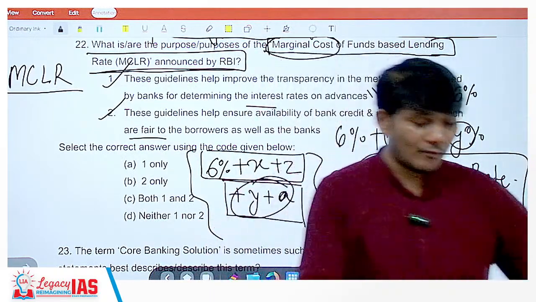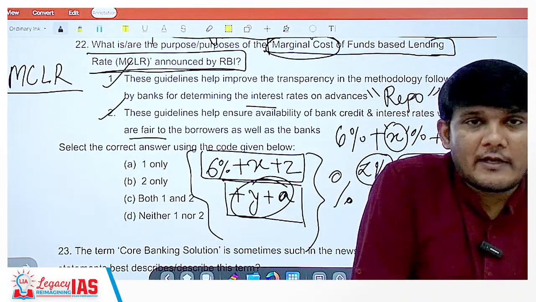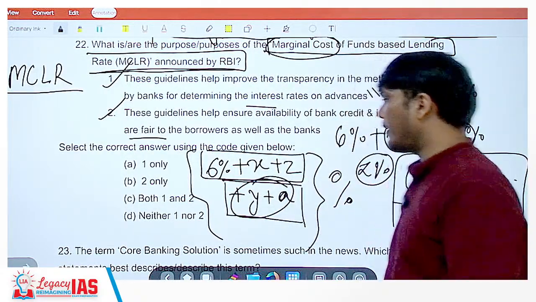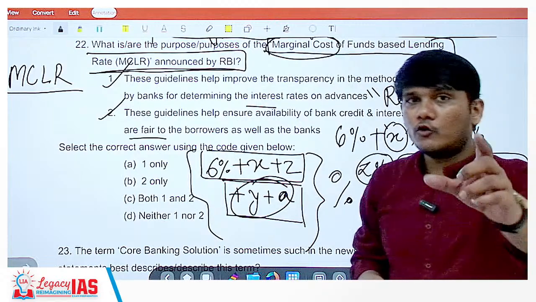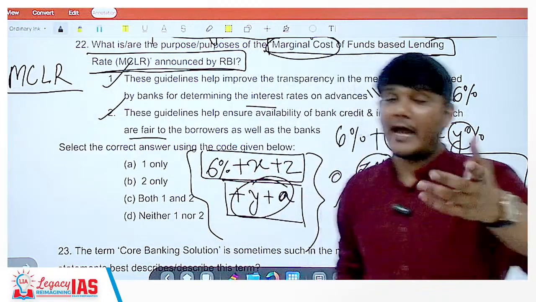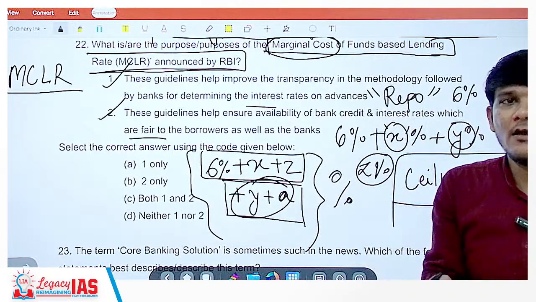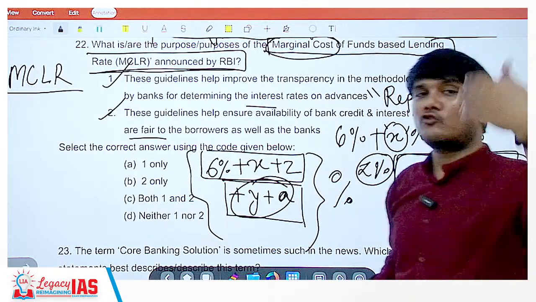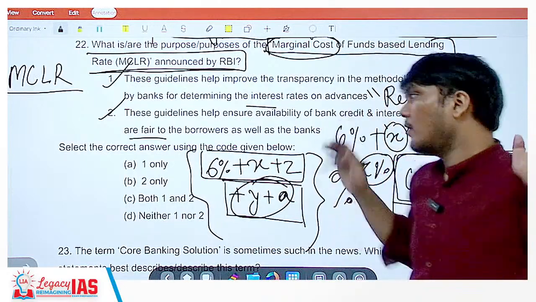Earlier, people would extort money and charge higher percentages, especially during British rule. Now all that is not there; the banking system is properly regulated, and there is an upper ceiling above which you cannot give a loan. Loans can be given at different rates. For example, you can get a personal loan at 16%, and I may get it at 17% because my credit score may not be that good. So it may fluctuate, but it still will not go above a certain ceiling. If the credit score is so bad, you cannot say, okay, I'll charge you 100%; then you will not get the loan at all. So there will be a ceiling.